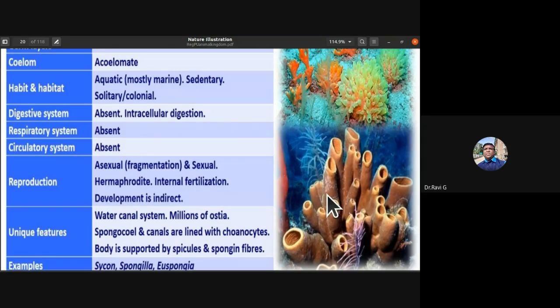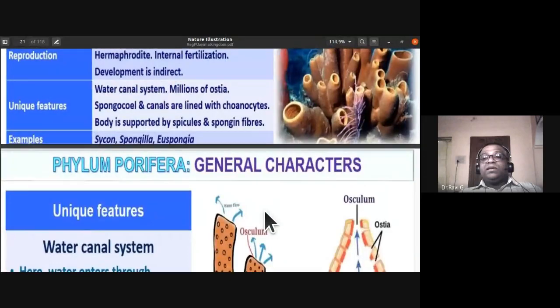The choanocytes are also called collar cells, and the body is supported by spicules and spongin fibers. The examples for this porifera are Sycon, which you'll also be studying in your lab, Spongilla and Euspongia.